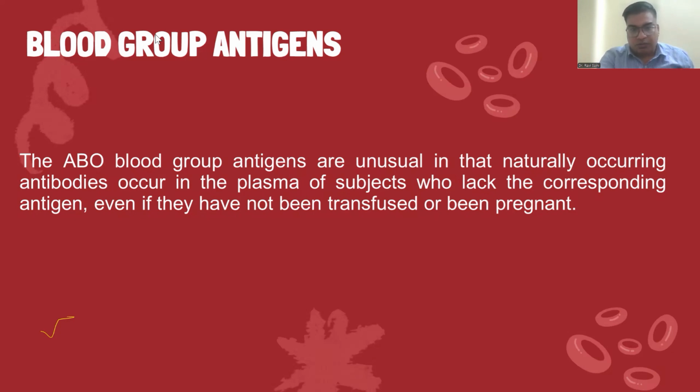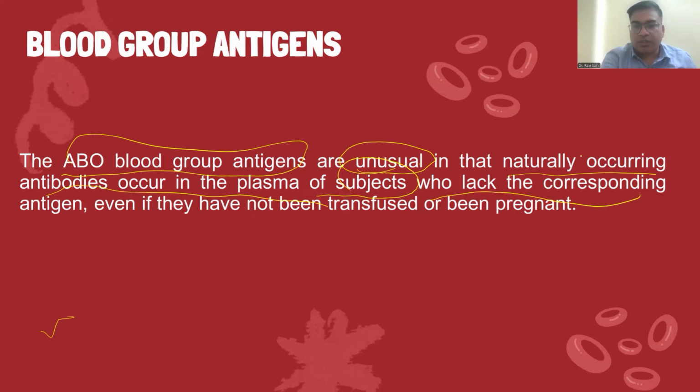So there is a very unusual thing about the ABO blood group antigens: the naturally occurring antibodies are present in the plasma of those subjects who lack the corresponding antigen, even if they have not been transfused or been pregnant.